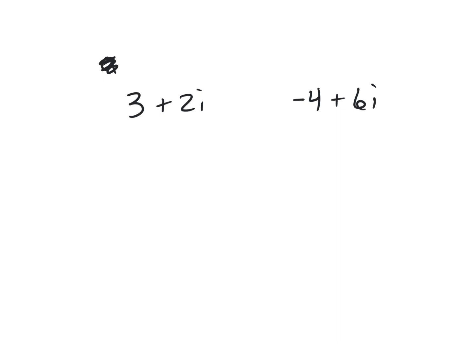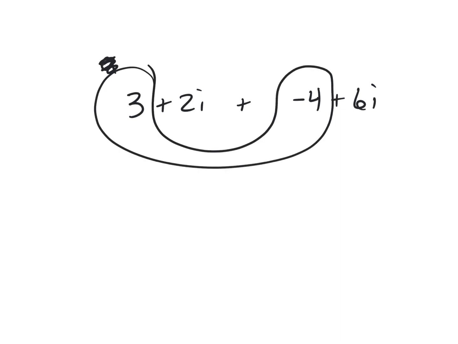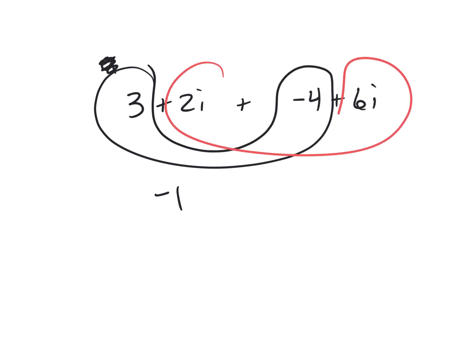So, 3 plus -4 is? -1. Good. And now, these like terms are 8i. Not i squared. We're just adding them just like you would in algebra. You're just counting the number of i's. We're not multiplying. We're just adding them just like that.